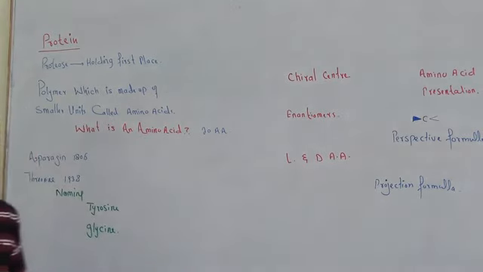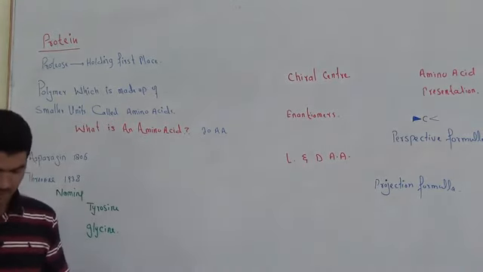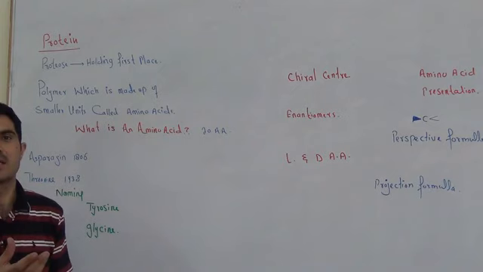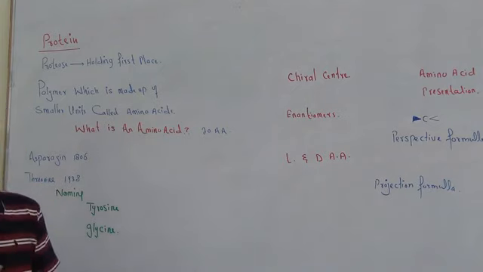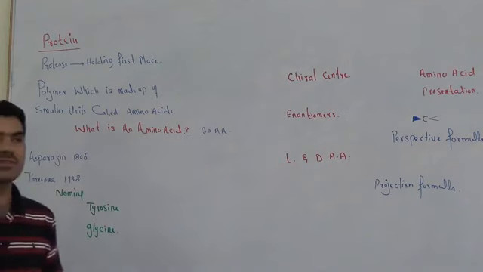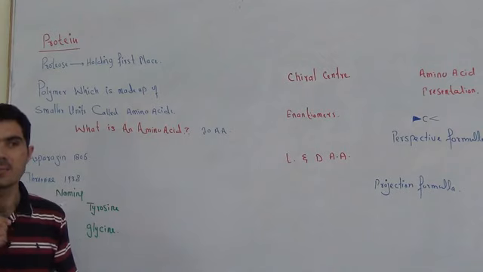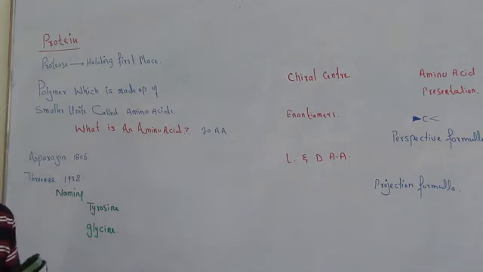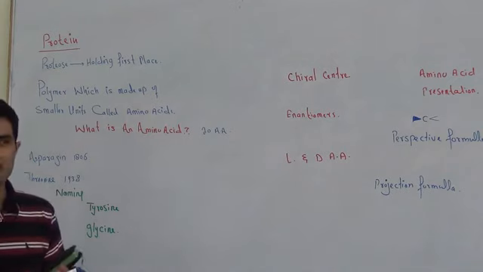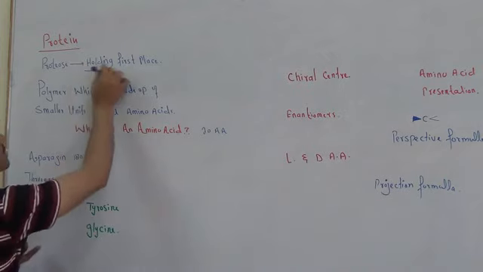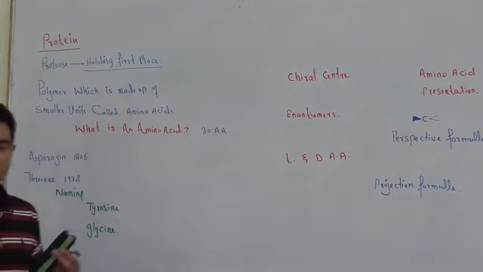Starting from the definition of the protein. First of all, before the definition of protein, we will come to the history: why the name protein comes here, why that compound was called protein. Actually, this word comes from a Greek word proteos, and proteos means something very important, something which holds the first place. So holding the first place, or we say something which is very important.